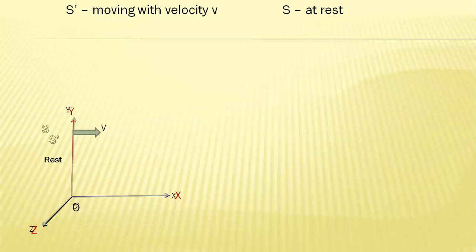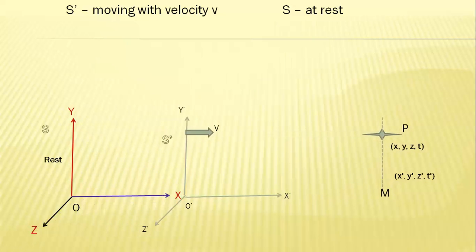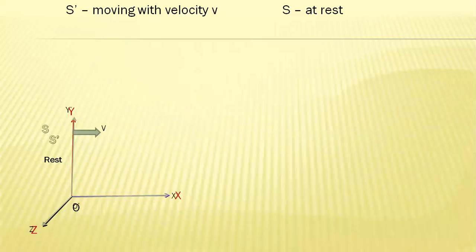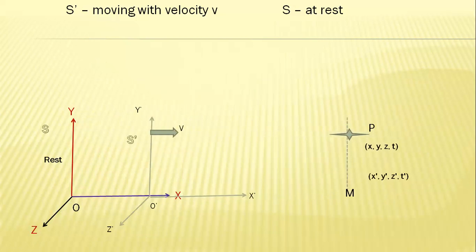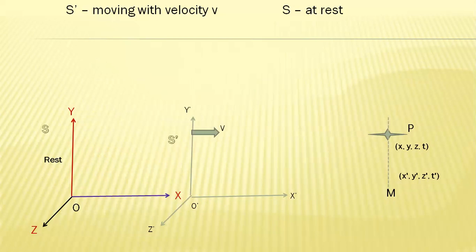Here the frame of reference is moving with a uniform velocity, therefore it is an inertial frame of reference, and the particle is also moving with a uniform velocity. Then x, y, z is the position coordinate with respect to the observer O, x dash, y dash, z dash is the coordinate with respect to the observer O dash, and P is the particle.